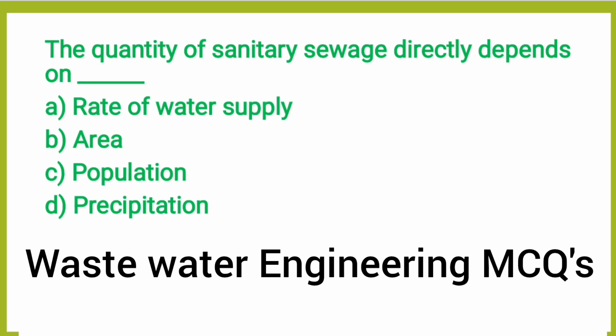Okay. Next question, the quantity of sanitary sewage directly depends upon option A, rate of supply, option B, area, option C, population, option D, precipitation. So the correct answer is option C, population. So as the population increases, the rate of water supply and consumption also increases, which leads to a direct increase of sanitary sewage. So the population is the correct answer. This also increases the water demand.